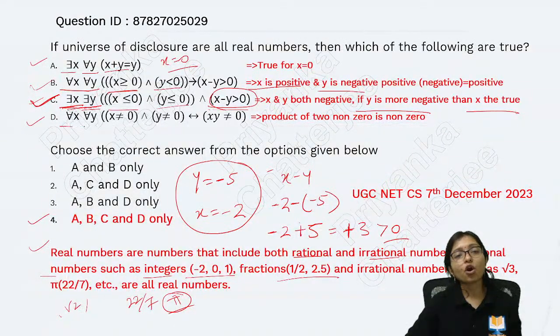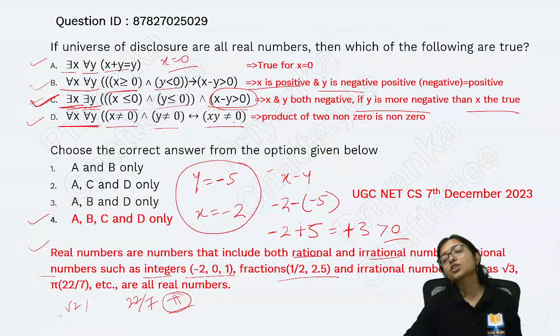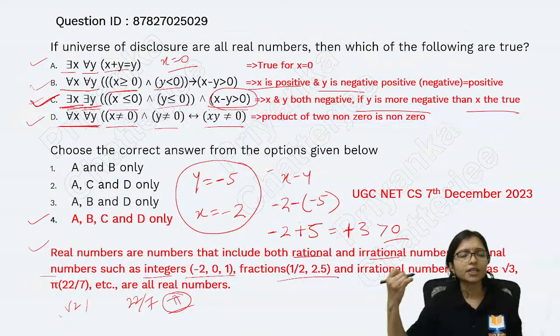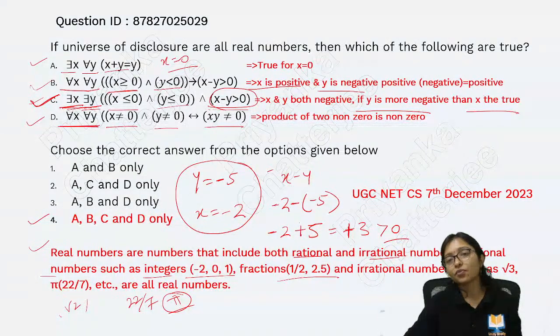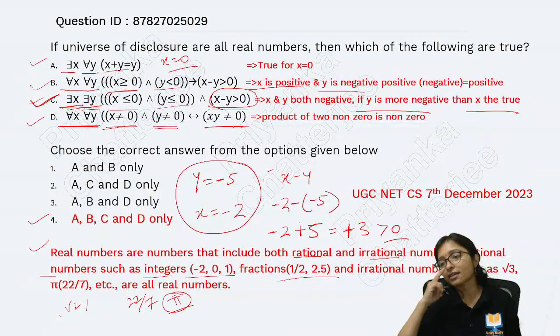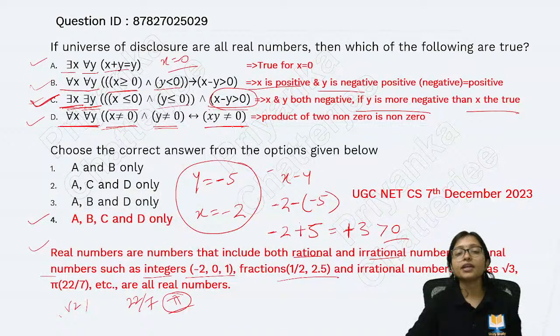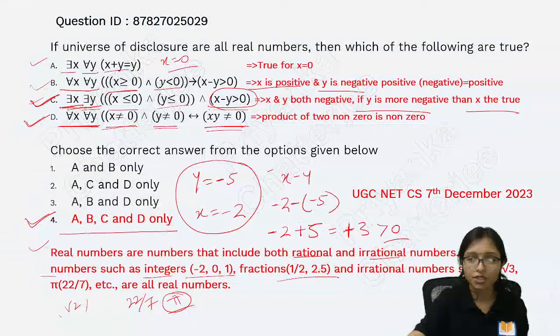Now if I am taking for all x, for all y, now it has to be true for everyone. x not equals to 0, y also not equals to 0. Then definitely the product of them will be not equals to 0. It is obvious. For any real numbers, when they are not equal to 0, the product of those real numbers will definitely not be equal to 0. This is also correct. So your options A, B, C, D all are correct here. I hope it is clear to everyone how to solve this type of question.